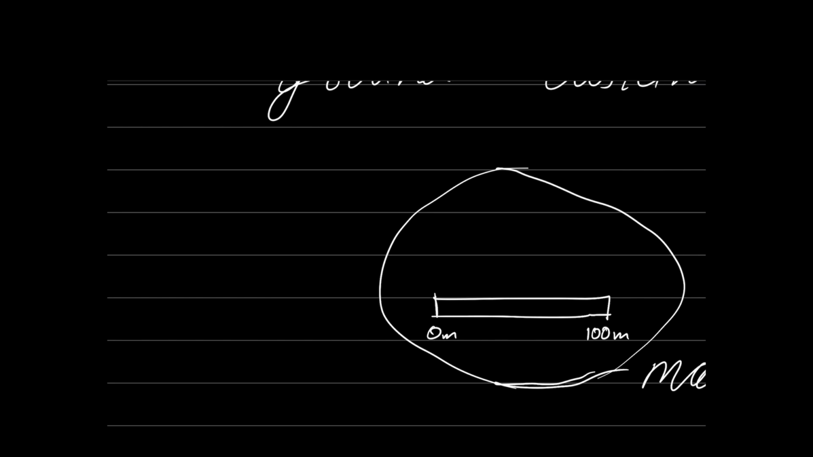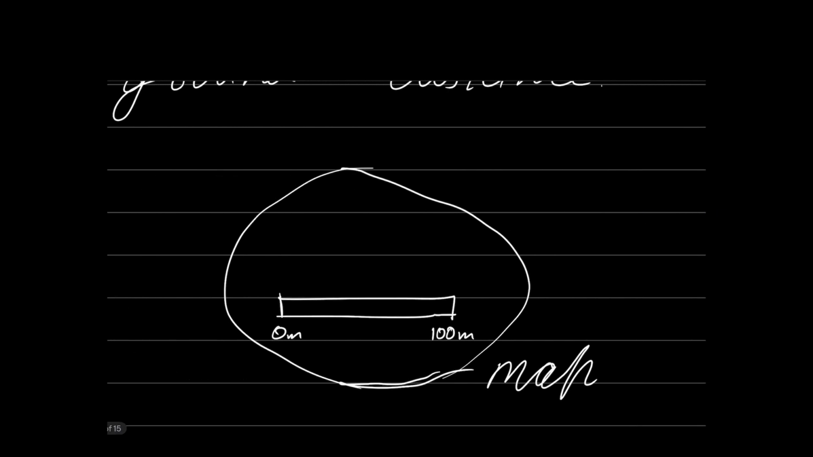What is the meaning of this statement? The meaning is that whatever distance you see now on the paper, that much distance anywhere on the paper will be representing 100 meters on the ground. That is the meaning.